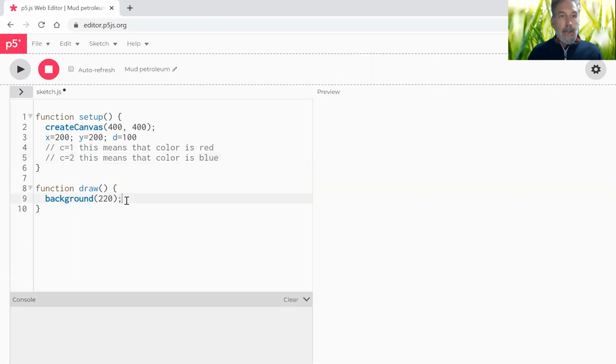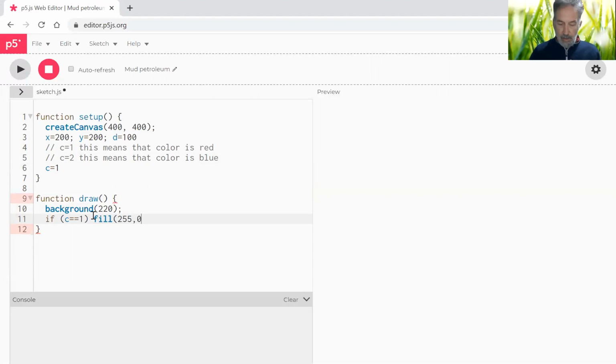So now I come down here, and what I'll do is I'll put an if statement in there. First I'll set the initial color. So let's say we start off, the color is red. So we come down here, we go if the color is 1, then fill red is of course 255, 0, 0, like that.